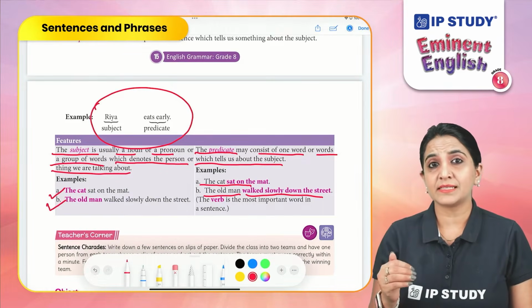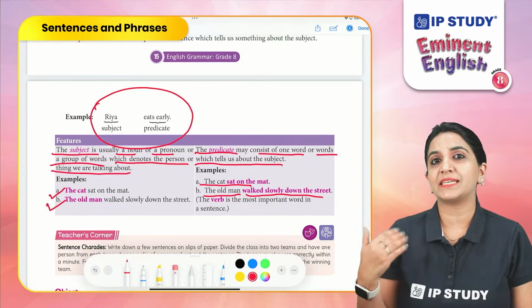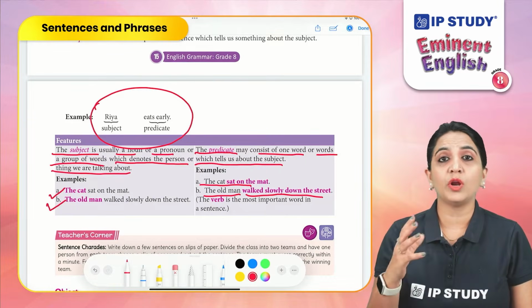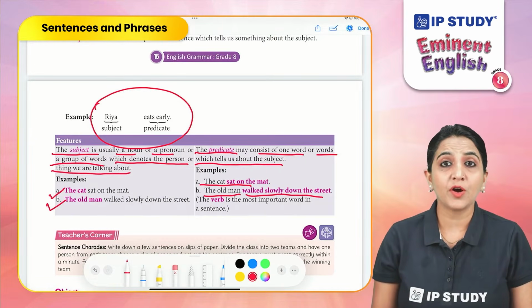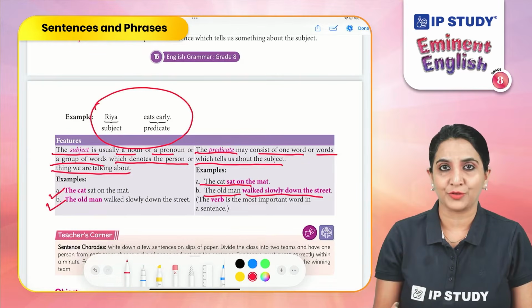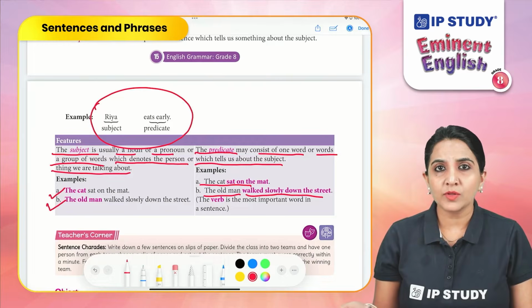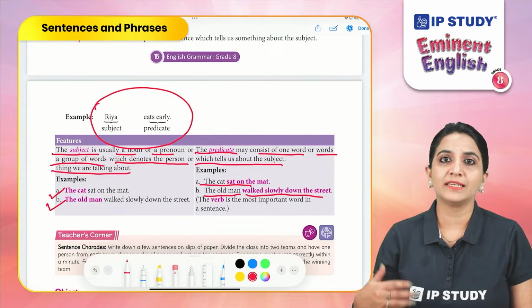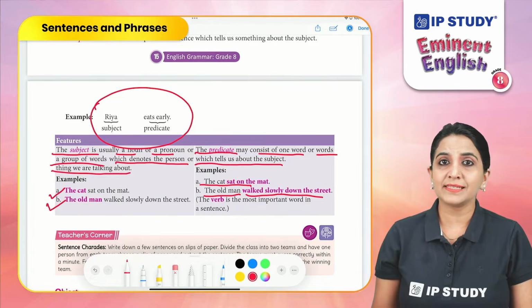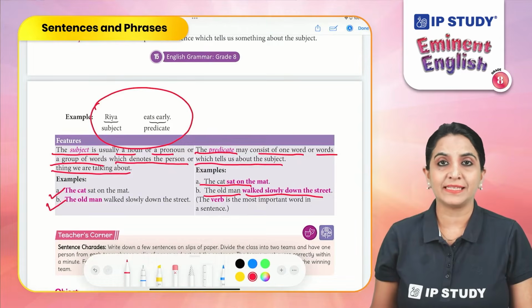Now let's discuss few elements that a predicate has. A predicate will always have a verb because it is going to tell us the action of the subject. Along with the verb, it may also have an object and a complement. Let's study these two aspects in detail.